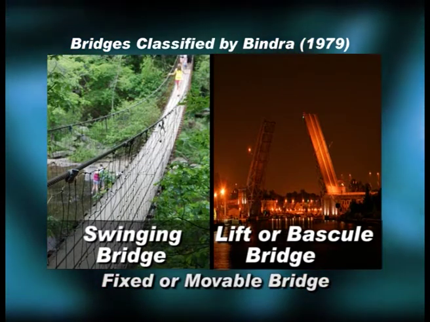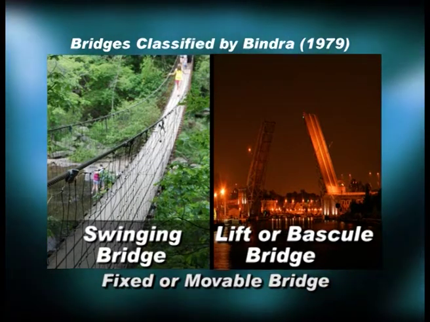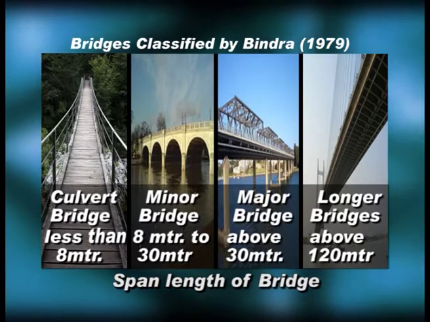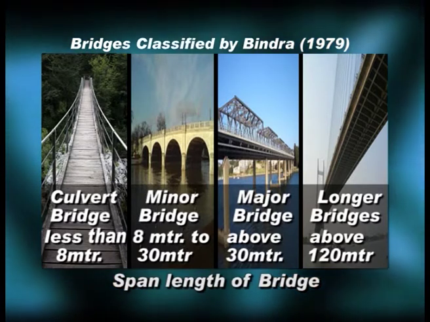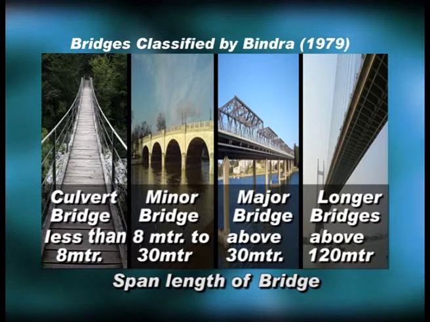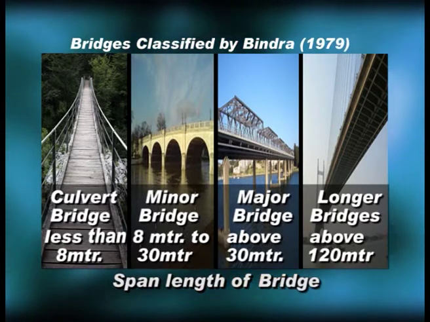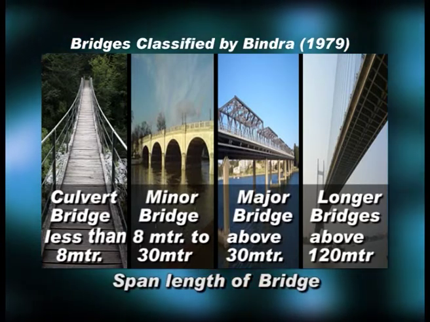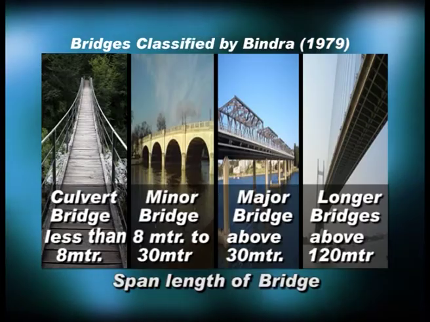Movable bridges are swing, lift or bascule. Span length: culverts are less than 8 meters. If it is 8 to 30 meters, we call them minor bridges. If it is more than 30 meters, we call them major bridges. And if you have a longer span of about 120 meters, we call them long span bridges. In general, there are 4 major types of bridges as follows.